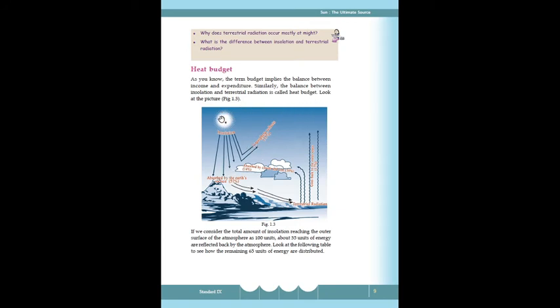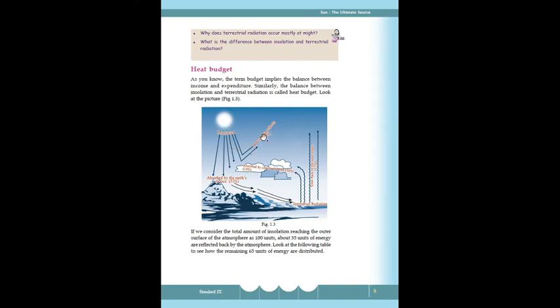Here in the picture, sun and earth. It is considered the total amount of insolation. The energy coming to the earth is short wave radiation. Insolation reaches the outer space of the earth's atmosphere as 100 units. Of the 100 units of insolation,